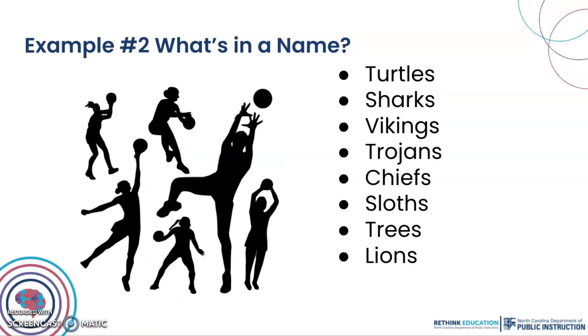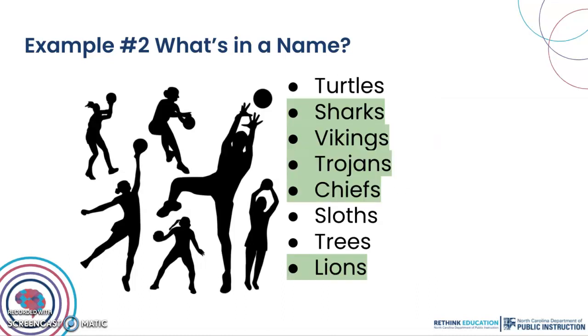Imagine that you were in charge of naming your sports team. Of this list of words, which ones would you prefer your team to be named? Turtles, sharks, Vikings, Trojans, Chiefs, sloths, trees, or lions? You might be thinking that you would want to name your team Sharks, Vikings, Trojans, Chiefs, or Lions because these names most likely evoke feelings of assertiveness, competitiveness, or encourage feelings of spirit.